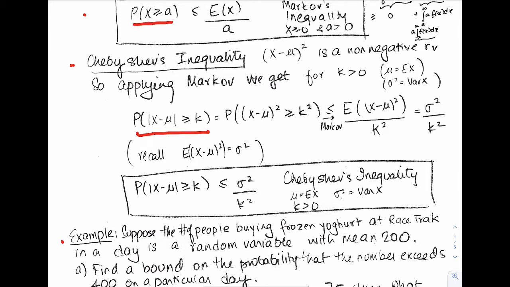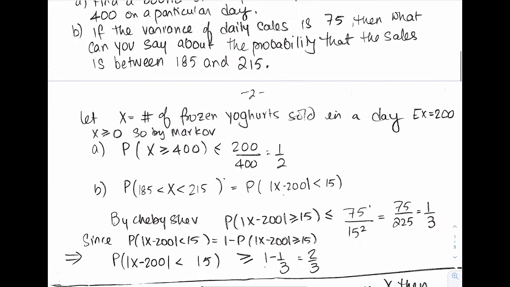So we start off by letting x be the number of people who buy frozen yogurt at the racetrack in a day. And the probability x is bigger than or equal to 400 is less than or equal to the mean, which is 200, over the a value, which is 400. So this probability is less than or equal to 1/2. Okay, you see right here?